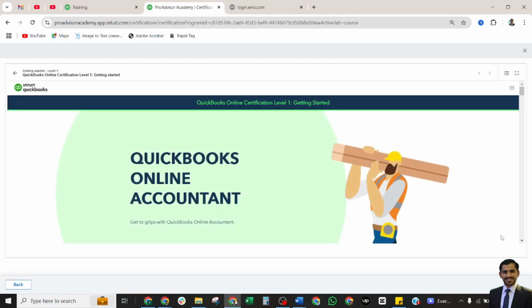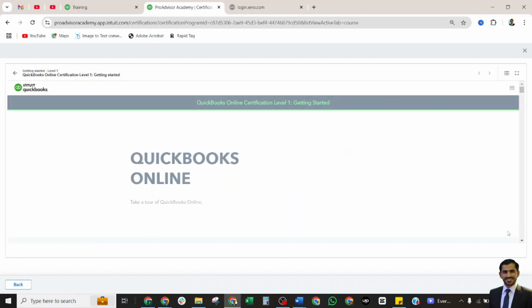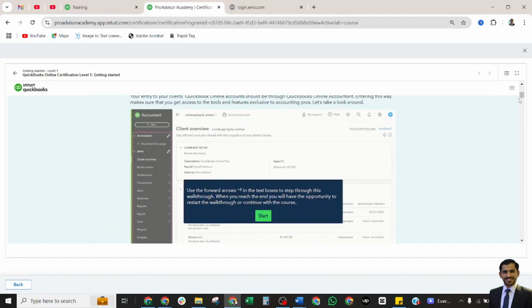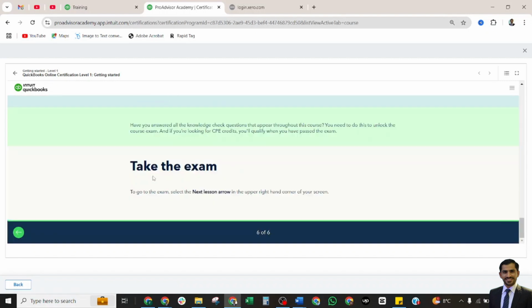After the end of the lesson, when you have completed the whole lesson, answer the check questions. At the end, when you have answered all the questions, you will see this in the exam. If you have missed any lesson or any question, then it will not show here.